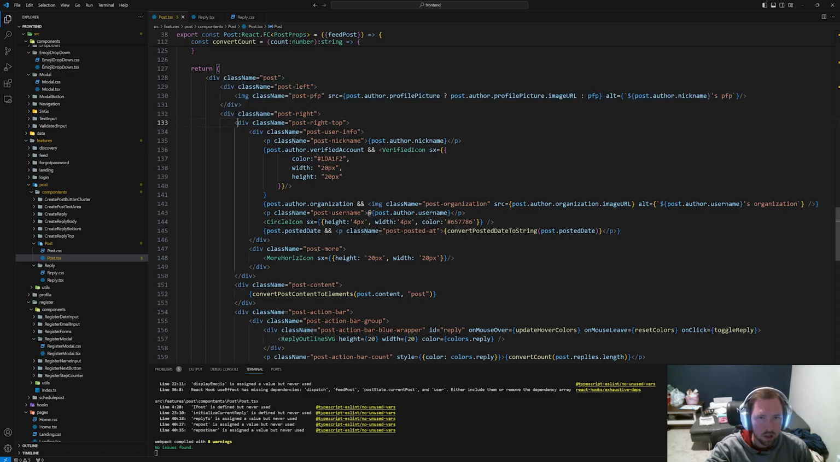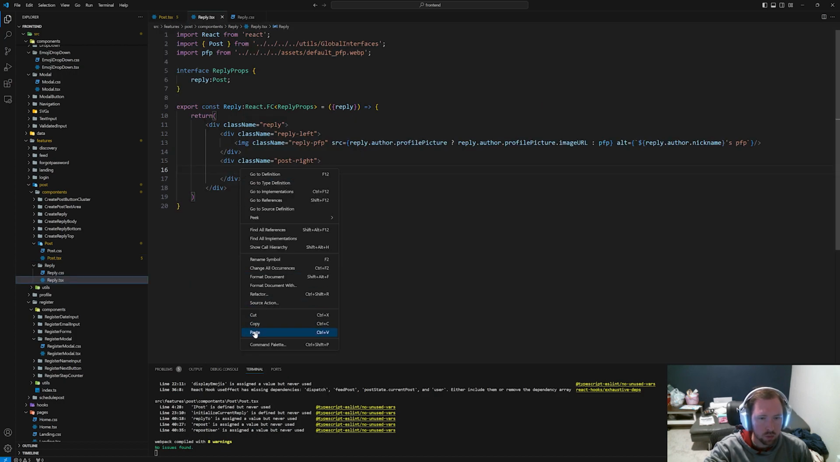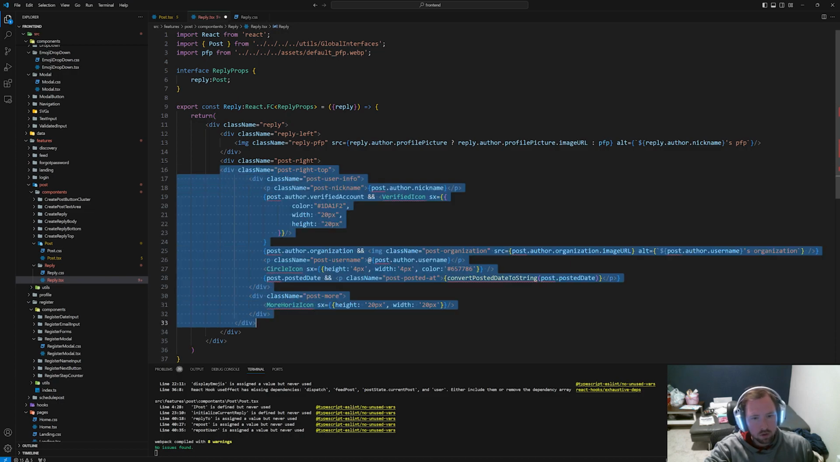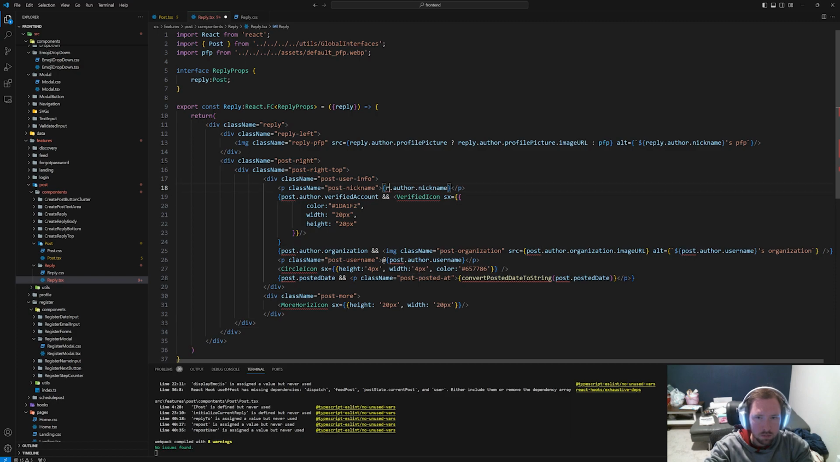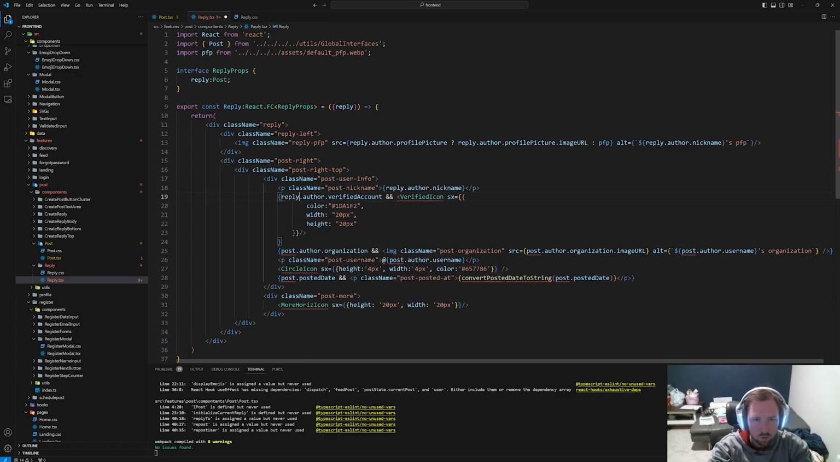So we'll have a post top right, which has all of this, the posted date and all of this. It's not going to have more on it, so we can delete the more. Let's copy this again. Probably better to refactor this a little bit. It is difficult to refactor this though, just because of the nature of the CSS. So this would be reply.nickname, reply.author.verified. We'll go ahead and bring in verified.